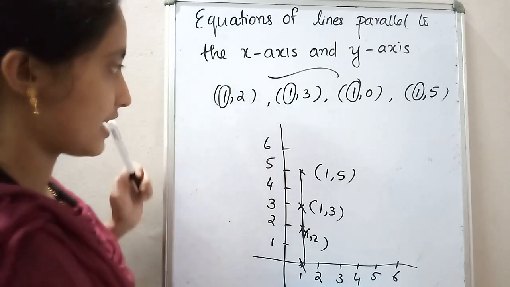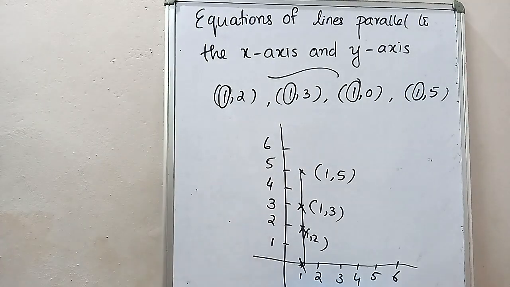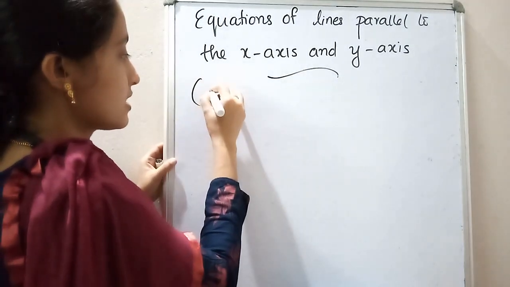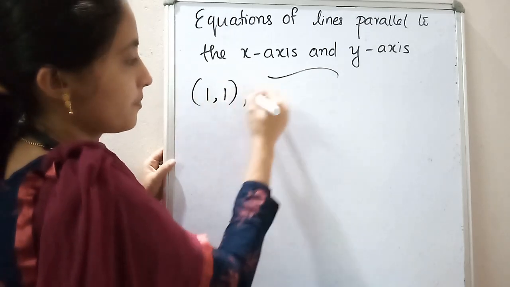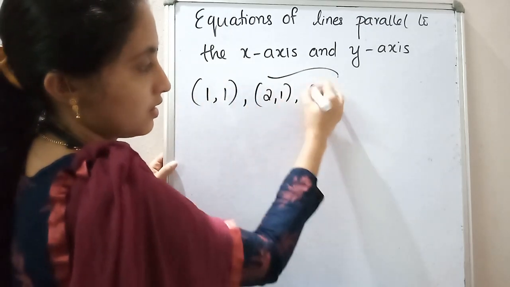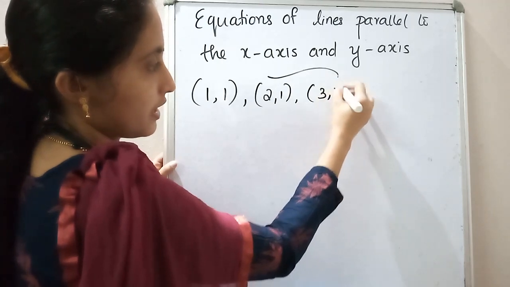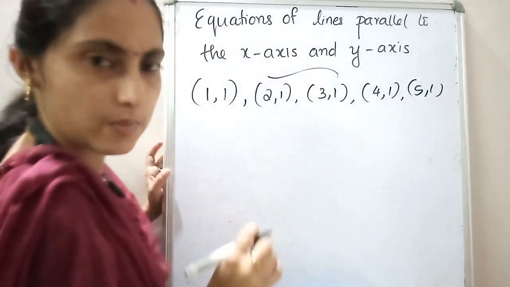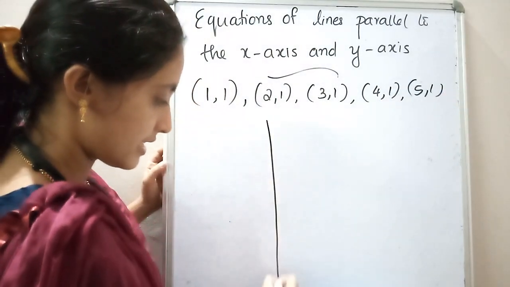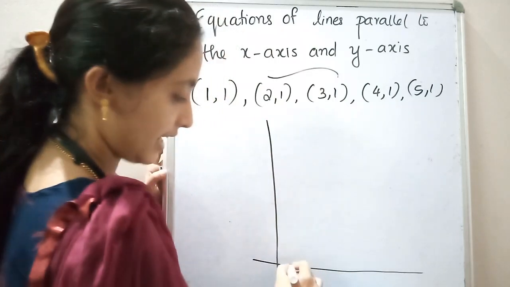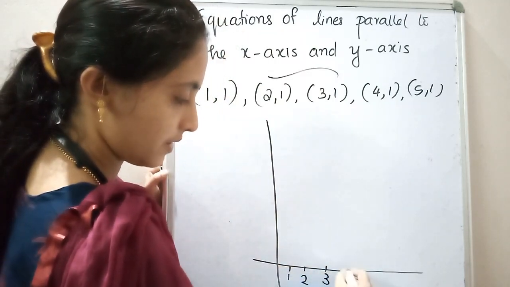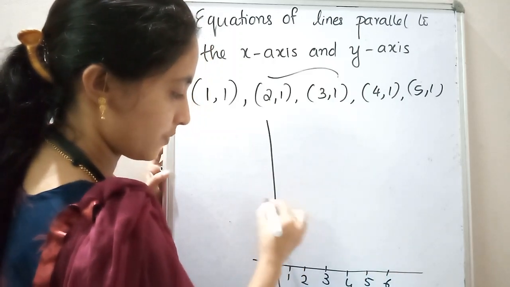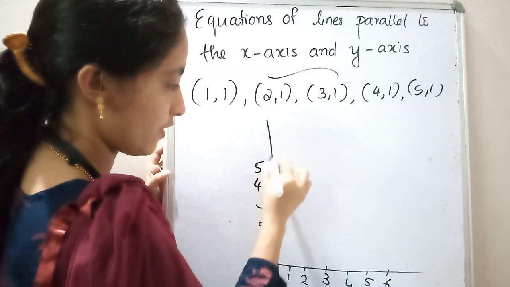Okay, listen here please. I will explain that also. I am choosing some points here. That is (1, 1), then (2, 1), (3, 1), (4, 1), (5, 1). Just some points. Okay. And I will draw here the x-axis and y-axis. A negative axis I will not take. 1, 2, 3, 4, 5, 6 and 1, 2, 3, 4, 5, 6.